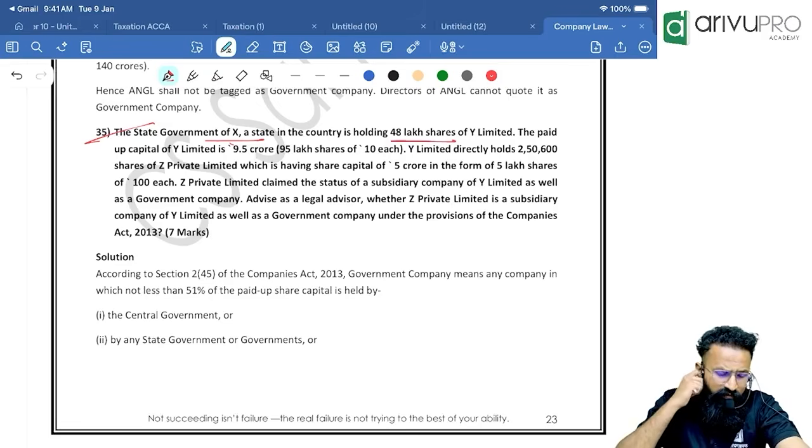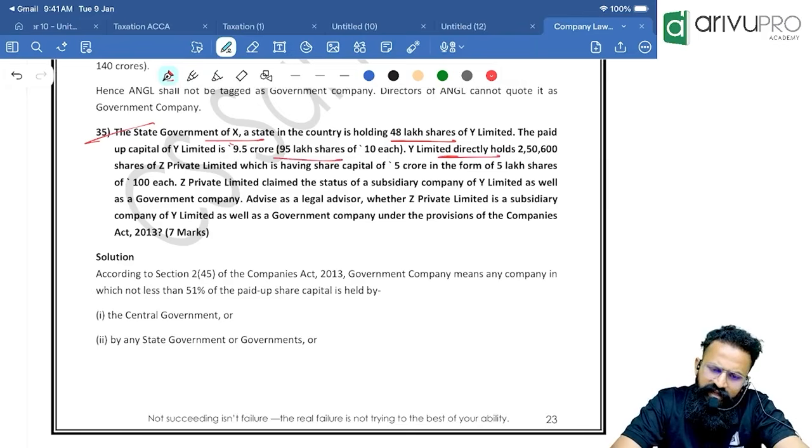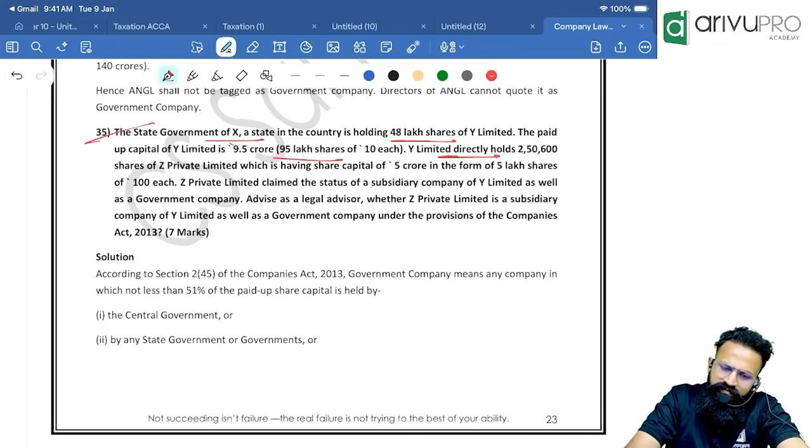The paid up capital of Y Limited is 95 lakh shares. Y Limited directly holds 2,50,600 shares of Z Private Limited, which has a share capital of 5 lakh shares. Z Private Limited claims the status of subsidiary company of Y Limited as well as a government company. Advise as a legal advisor whether Z Private Limited is a subsidiary company of Y Limited as well as a government company. See what I am telling you.